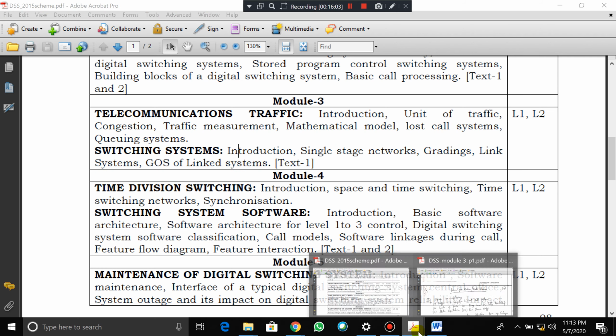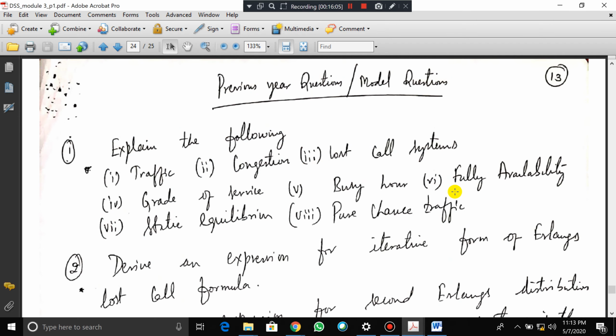But still, let us discuss some of the questions from the previous year question paper or the model question paper which are very important from this particular topic. Previously they asked for explanations or definitions like: what is traffic, explain congestion, explain lost call system, explain grade of service or busy hour, full availability, static equilibrium, pure chance traffic.